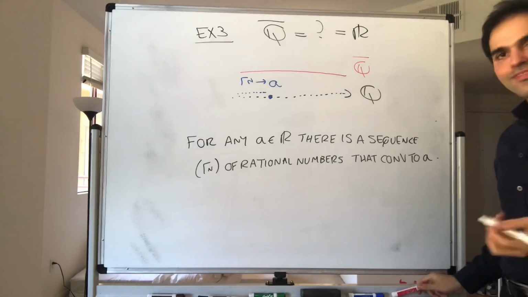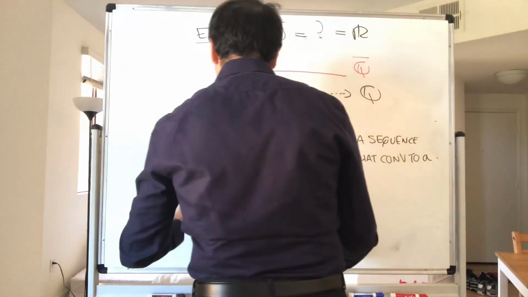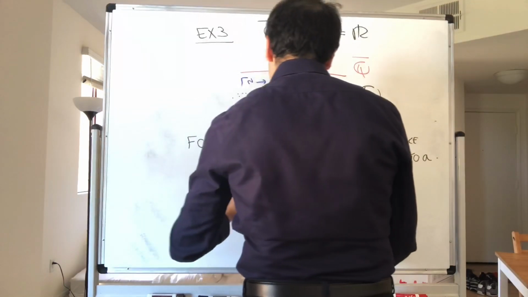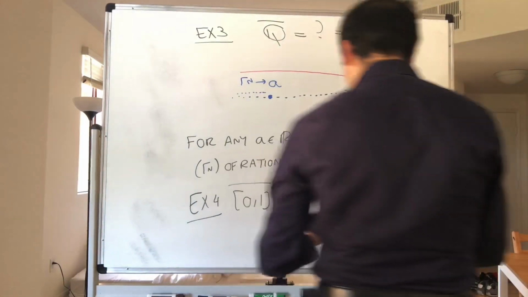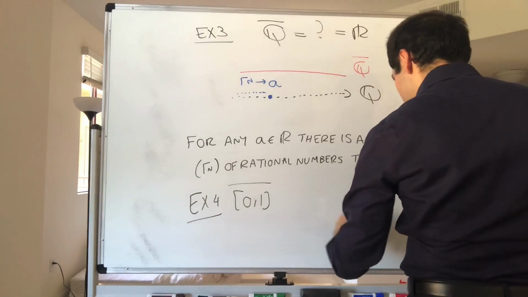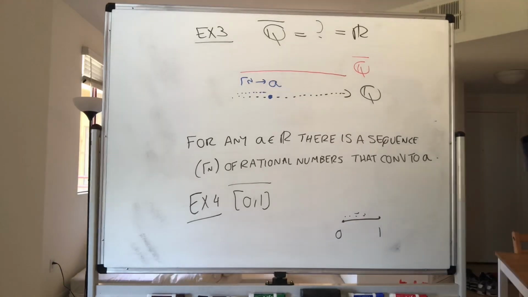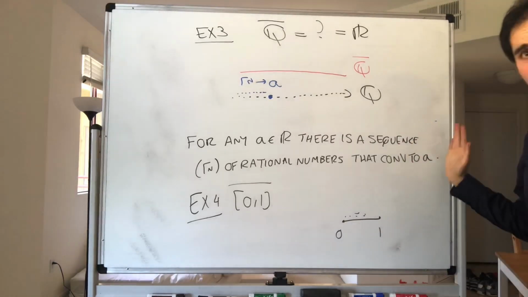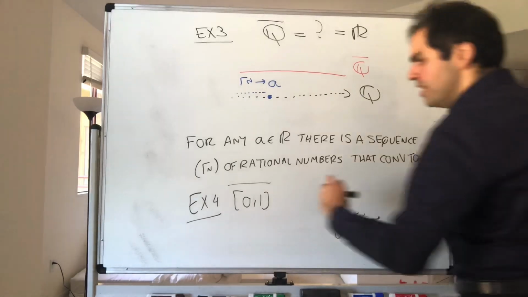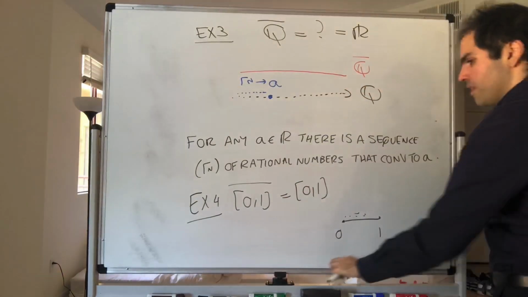Wow. Last but not least, what is the closure of the closed interval [0, 1]? Well, if you take any limits of sequences in [0, 1], you cannot go beyond that. So in fact, the set of all limit points is just [0, 1].